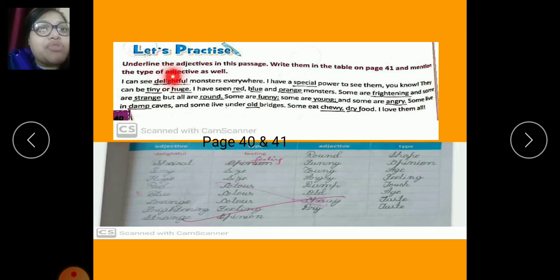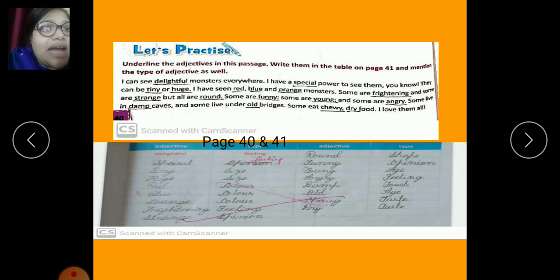Here, first you have to underline the adjectives in this passage, then write them in the table on page number 41 and mention the type of the adjective as well. So, in the previous slides, we have discussed the adjectives and their types, like whether the color, size, opinion, feeling, everything. So here we have to underline the adjective first.